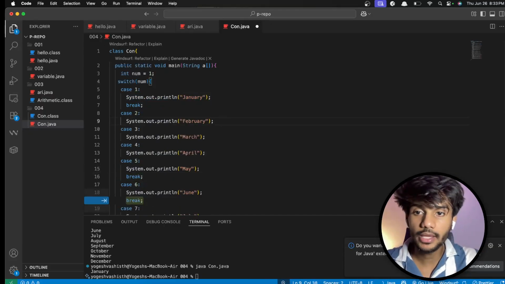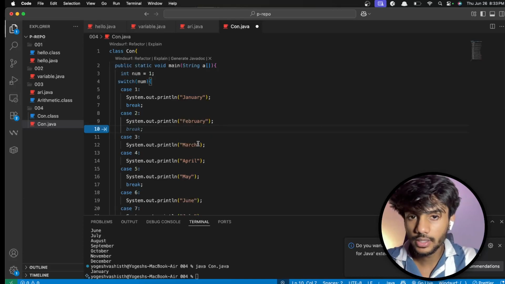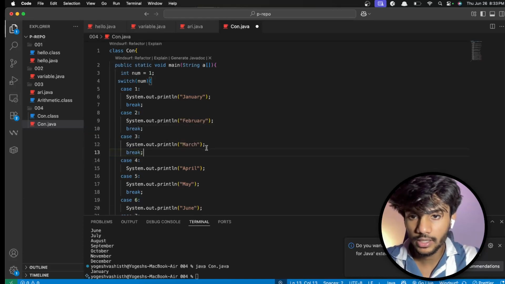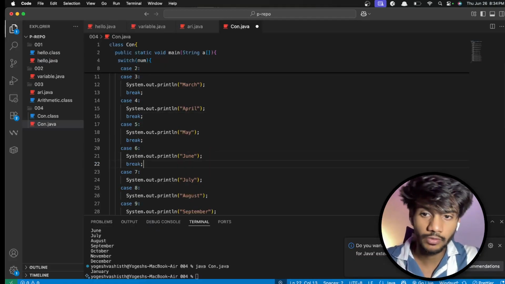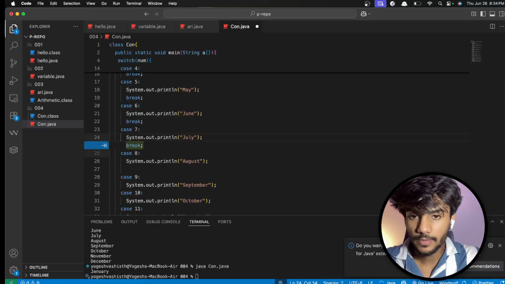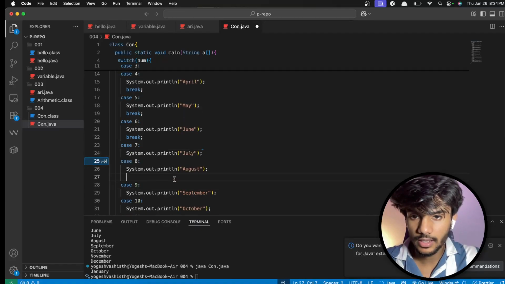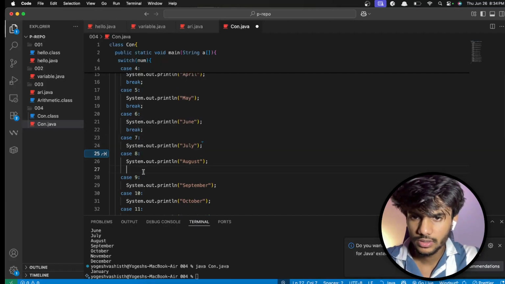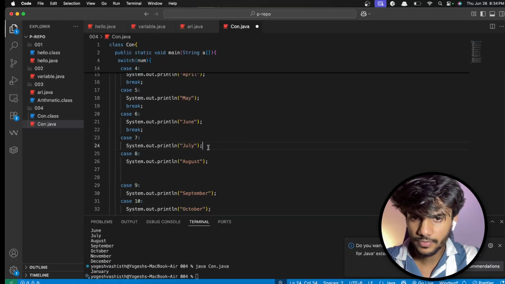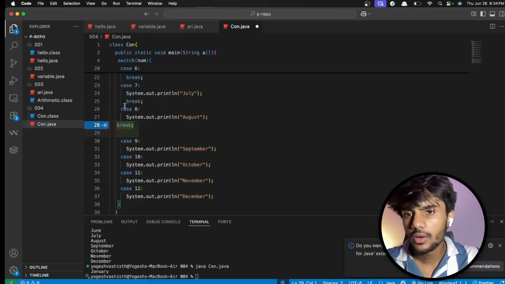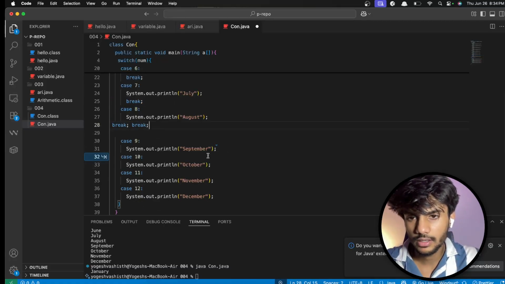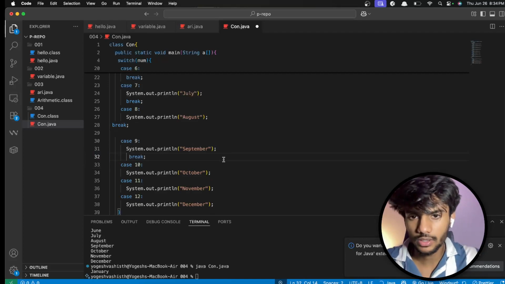Now you have to do break in all of them, like do break here, do break here, because for any condition to be checked, I want to get out of the switch statement. So yeah, that is the thing, and I hope you understood this much. Now one thing, we can just reuse the code. I'll just paste break in all of them.